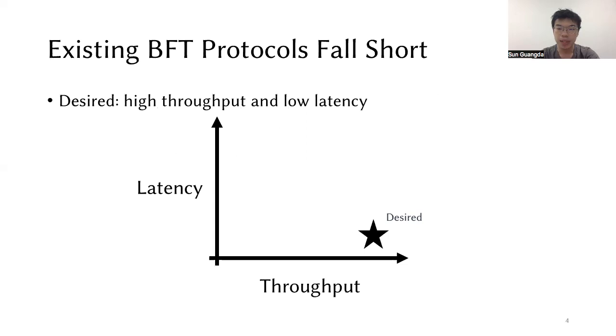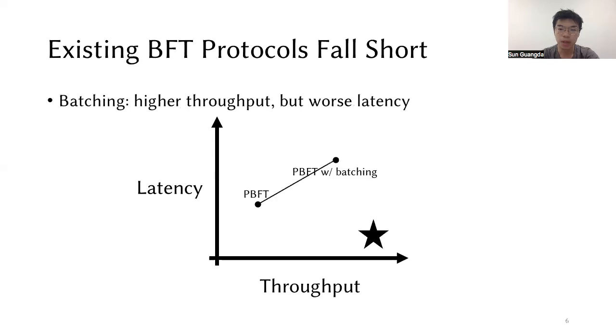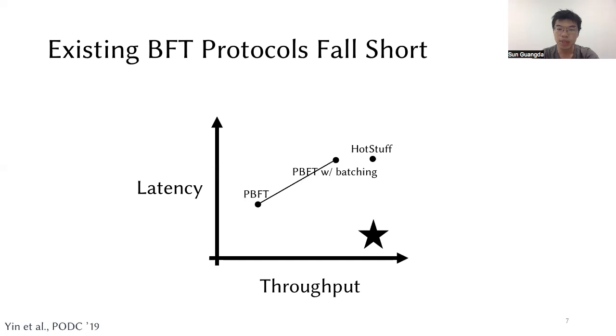Although BFT protocols can fulfill the safety requirements, the existing BFT protocols cannot offer the performance desired by blockchain applications, which is high throughput and low latency. The most well-known BFT protocol, PBFT, involves two rounds of all-to-all communication per request, which results in low throughput. Although throughput can be improved by batching, the latency also goes higher, so we don't get close to our target. HotStuff has been optimized for maximum throughput and still cannot provide the desired low latency.